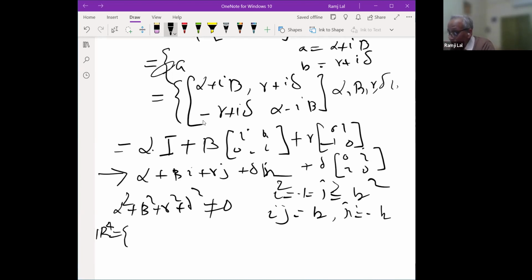You can have the multiplication. Multiplication is distributed by taking i, j, and k by linearity. Take this multiplication on i, j, and k, and extend it by linearity over R. So then that is your algebra R4, and that is your division algebra. Yeah, that is what you have already seen. So this is your division algebra.